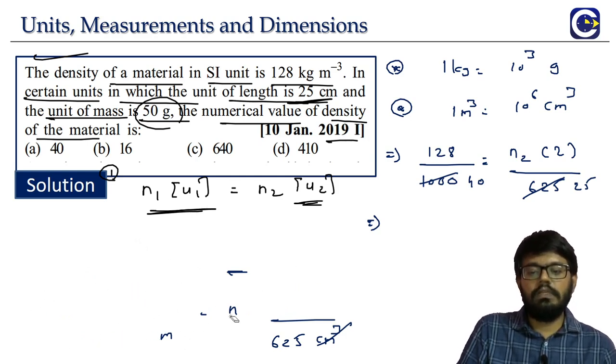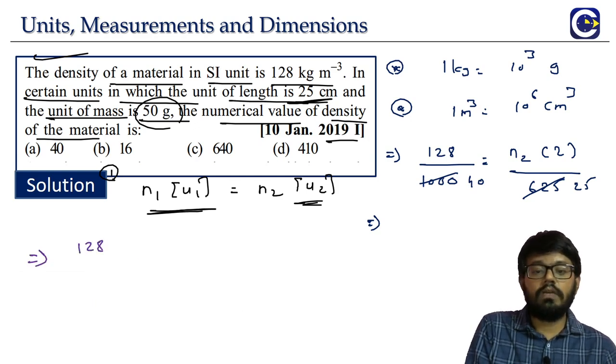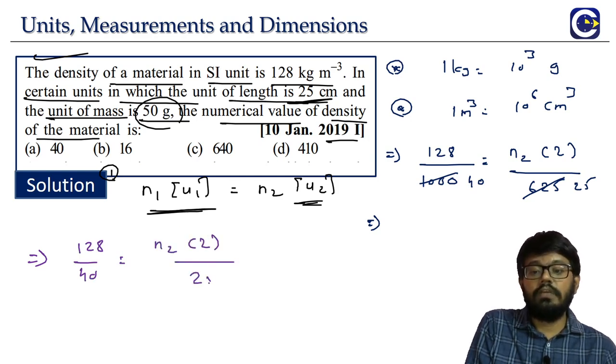Right side, what will we have? We will just have N2, right? So look at this, what we will be having. I'll just write it here. So left side, what is it? 128 by 40 is equal to, right side is what? N2 into 2 by 25.